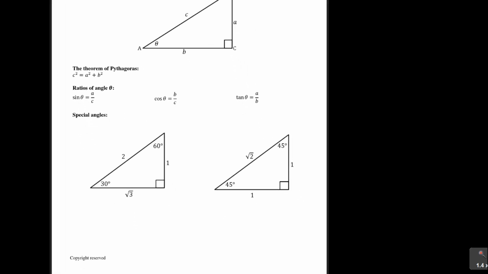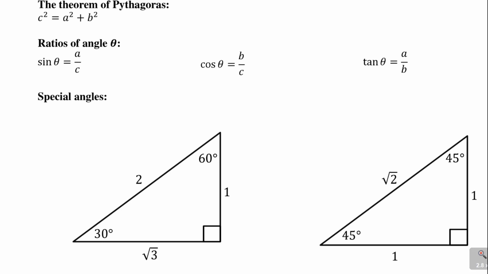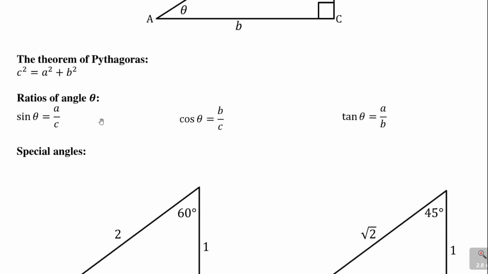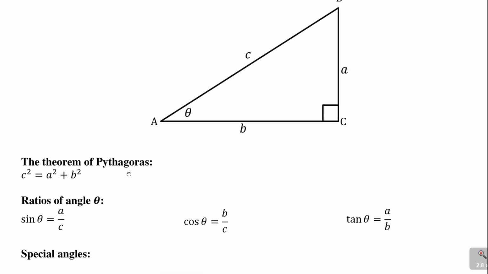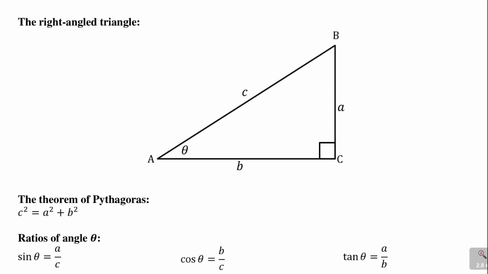All right, so look at this. Whenever you're looking at the ratios of angle, see that they're talking about the ratios of angle. So they're talking about here, this triangle. We'll use this triangle as a good example. It's a right angle triangle. So now they are looking at the longest side.